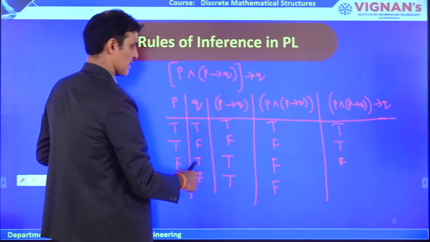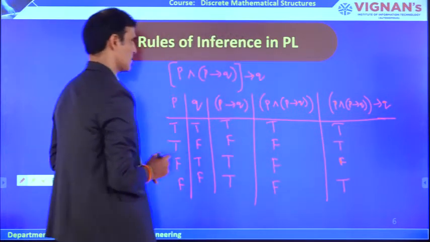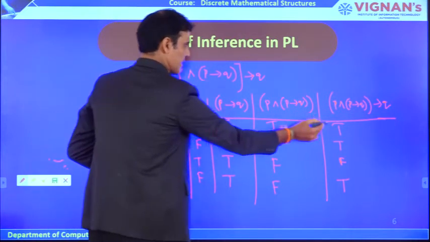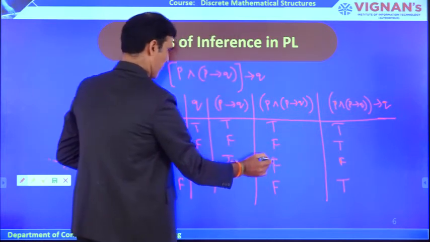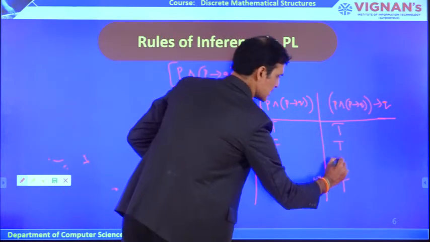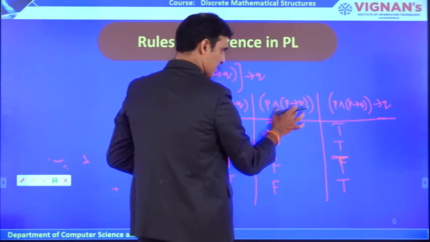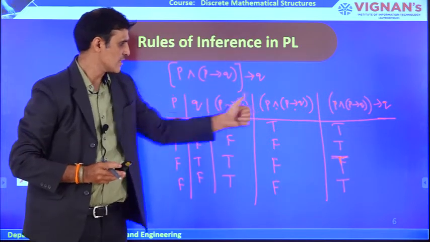True and true, it is true. False and false, it is true. False and true, obviously it is true, because the first statement is: if this, then this one.